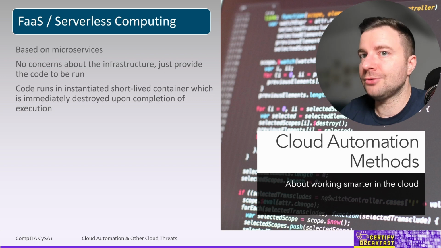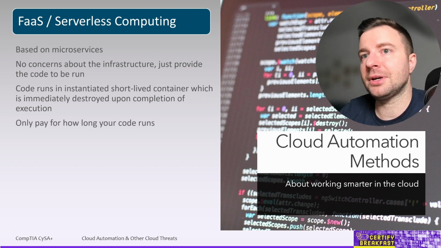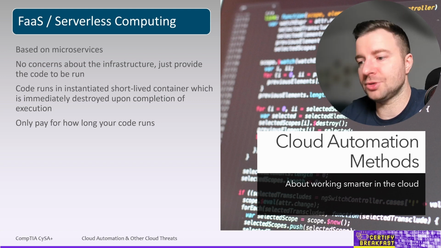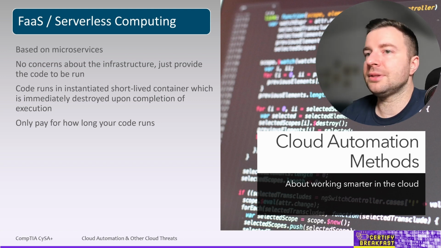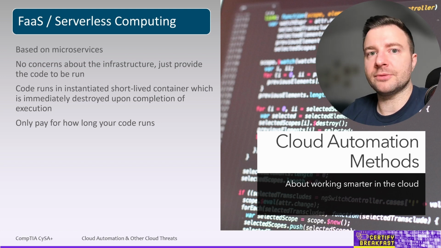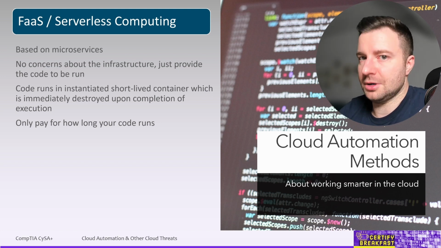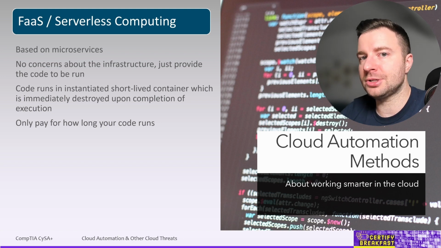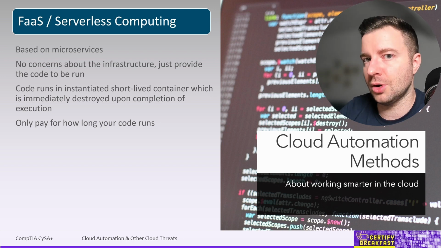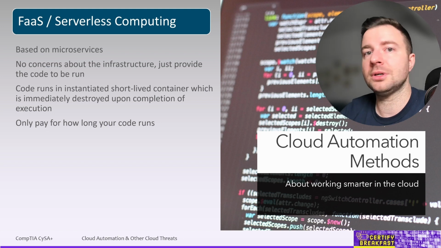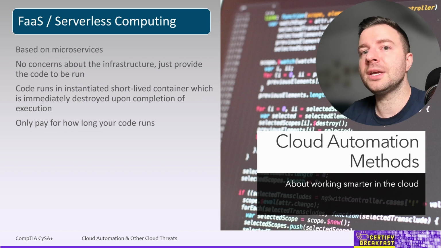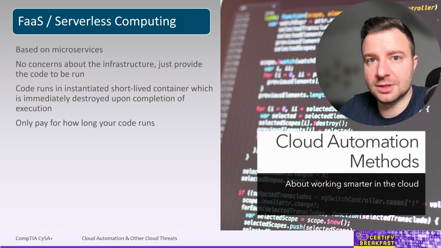You just pay for how much you use, and you never have to worry about the infrastructure behind it. So you only pay for how long the code that you're providing runs. Now, that code actually runs in most cloud providers in some short-lived containers. So when the function needs to be fired, when the code needs to be launched, there's basically a small container that gets launched behind the scenes, which runs your code, and when it's done executing that code, it destroys the container, kills all context, and reverts back to its initial state. And also, you don't pay for that code anymore.